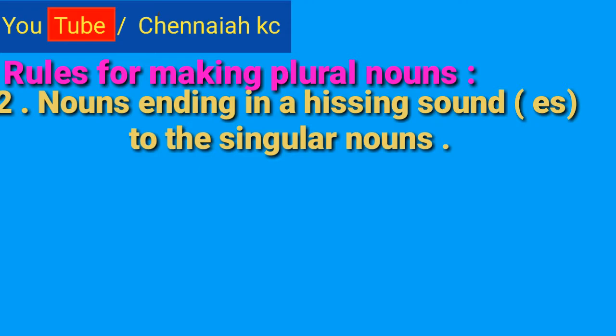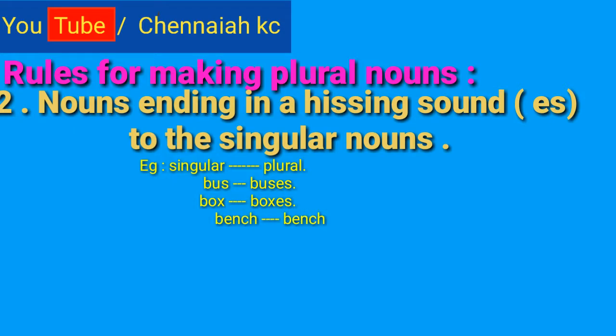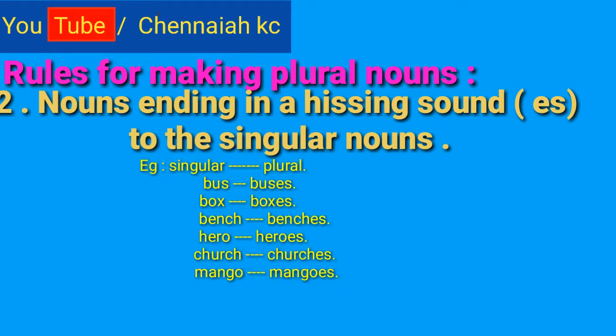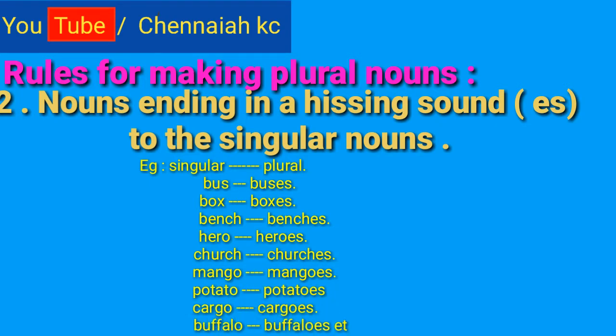Listen carefully. Example, bus. Bus is a singular noun. Buses are plural. Box is a singular, boxes are plural. Bench is a singular, benches are plural noun. Hero is a singular noun, heroes are plural noun. Church is singular noun, churches are plural noun.